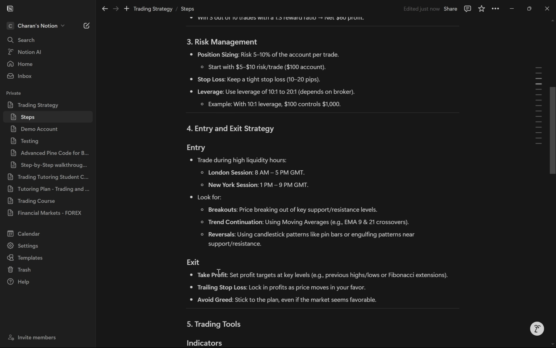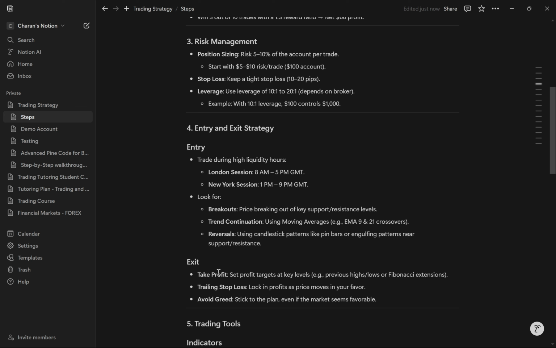So let's start with the entry and exit strategy. Now the entry strategy, I should only trade during the high liquidity hours, which include 8 to 5 p.m. GMT and 1 to 9 p.m. GMT. So we're going to look out for each of these. We have breakouts, we have trend continuation, we have reversals. So when we look out for entry, we're going to see when there is a price breaking out of any key support, resistance levels, supply zones, demand zones, and all that kind of stuff.